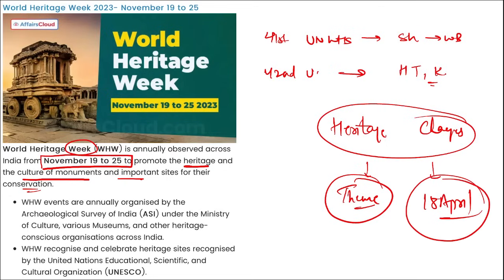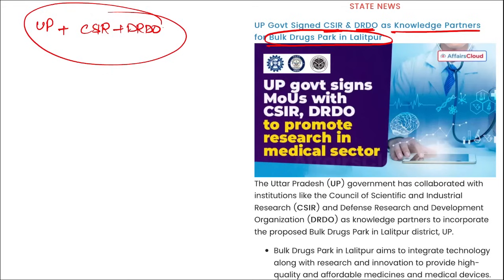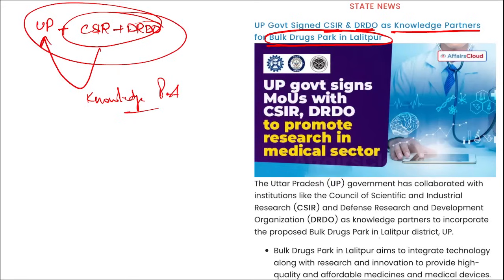Correct? Then next is state news. Recently, remember, UP government has signed CSIR and DRDO as knowledge partners for bulk drug park in Lalitpur. I repeat, this bulk drug park, that means we will be developing medicines here, correct? For this, a bulk drug park was set up, for which UP government has signed with CSIR and DRDO. They together will be working as the knowledge partner for setting up this bulk drug park, and it will be located in the Lalitpur district of Uttar Pradesh.